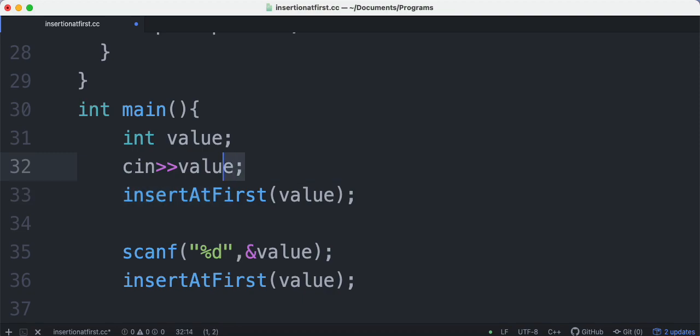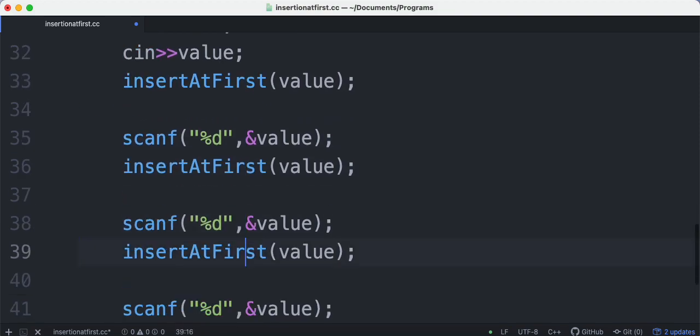Relatively it is easy to write a program in C++. We don't have to worry about the format specifiers and a lot of other things.